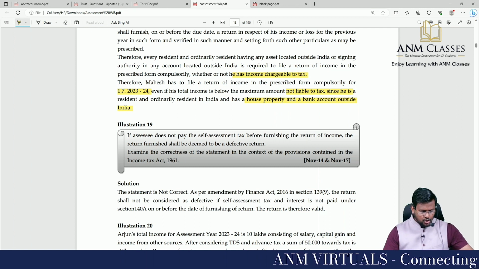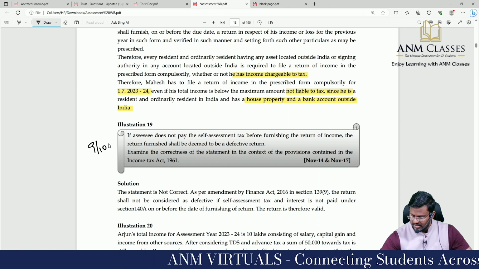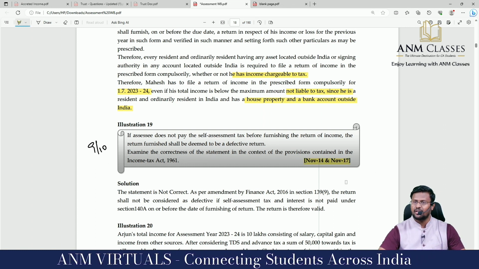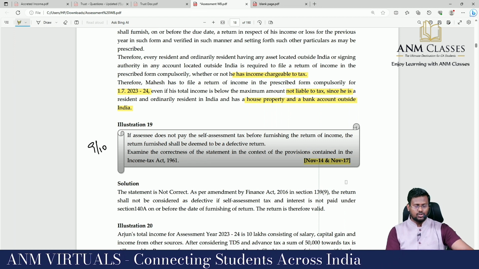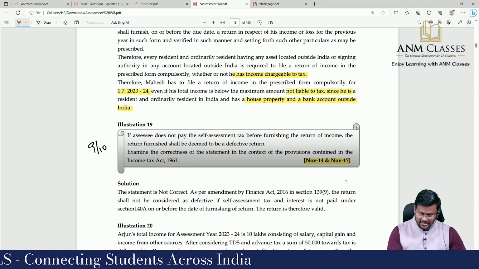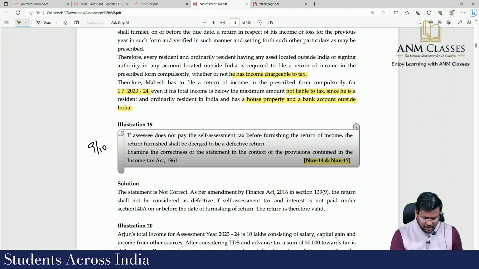I'm moving to question number 19, which is 9/10 is a target. This question has been asked for November 2014 and repeated in November 2017 and November 2023. If assessee does not pay the self-assessment tax before furnishing the return of income, a return filed shall be deemed to be a defective return. Is it so?